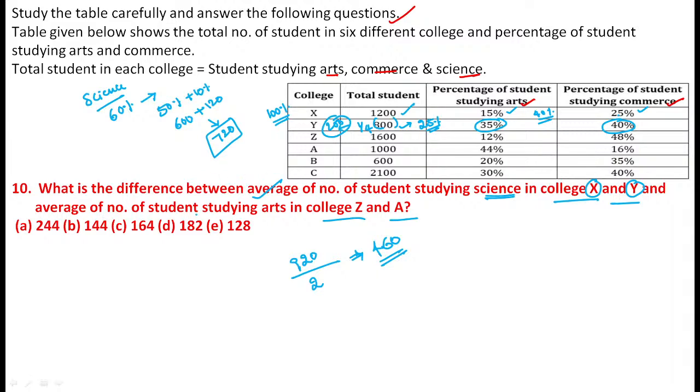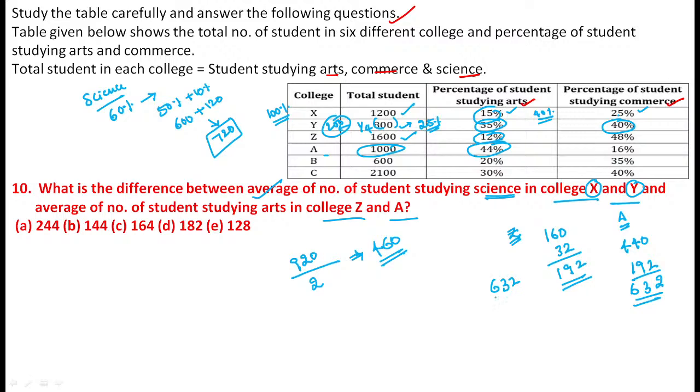Now, same way, find the average number of students studying in arts in Z and A. So, Z and A arts students. Here, arts is only 12 percent of 1600. So 10 percent is equal to 160, 1 percent is 16, 2 percent is 32. The value becomes 192. So that is equal to Z. And A: just concentrate on the A value. Here the A value becomes exactly equal to 44 percent of 1000. The value becomes 440. So 440 and 192, the result becomes exactly 632.